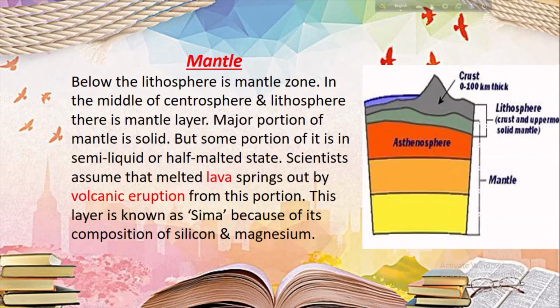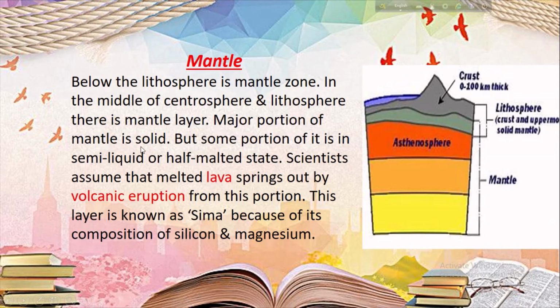We will go for the mantle zone now. Below the lithosphere is the mantle zone. This is the zone of the lithosphere, crust and upper mantle, the solid mantle portion, and we know the thickness is 100 kilometers. Then below the lithosphere there is the mantle zone, upper mantle and lower mantle. Between the centrosphere and the lithosphere there is the mantle layer.